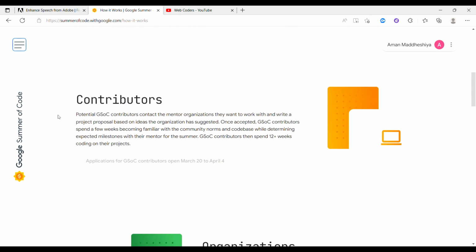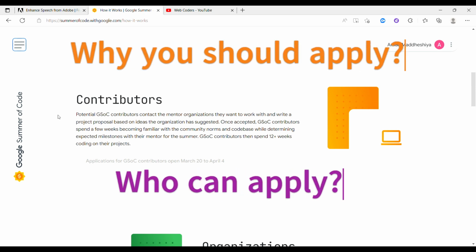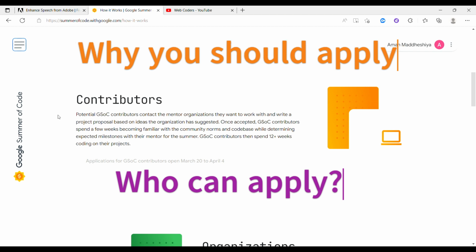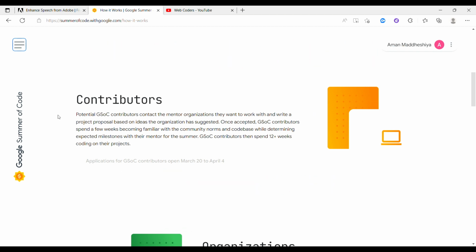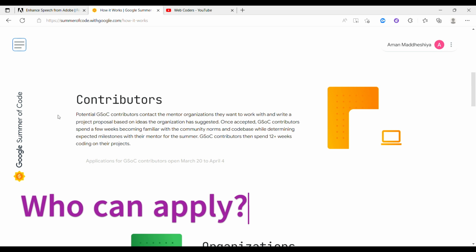And the most important questions which everyone thinks: why should we apply and who can apply? For the first answer, who can apply? Before 2021, there was a rule that only those people could apply who were enrolled in any kind of program, either undergraduate or postgrad, or even any kind of boot camp, like an Academy boot camp or Geeks for Geeks boot camp or any coding boot camps.